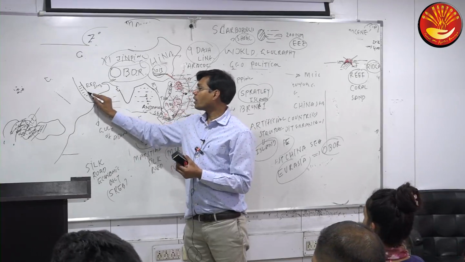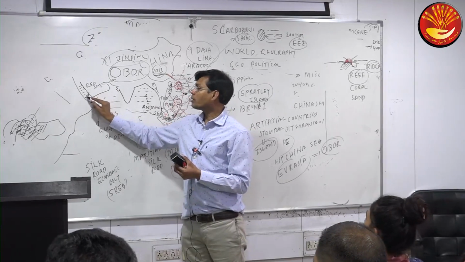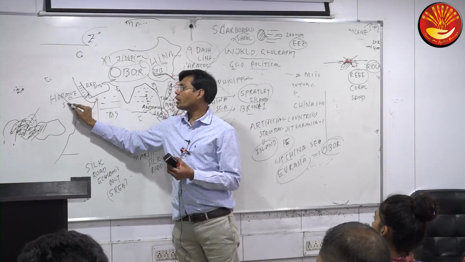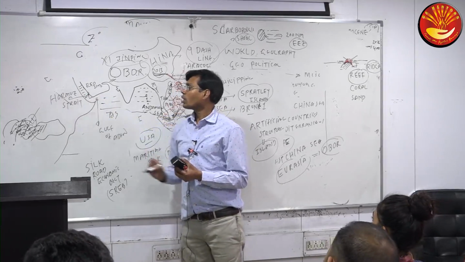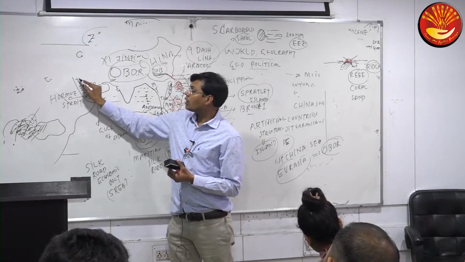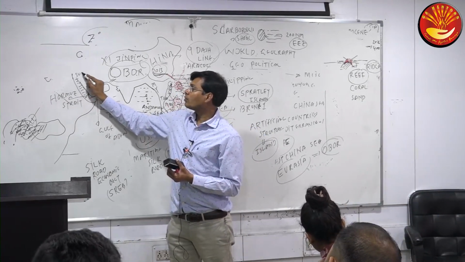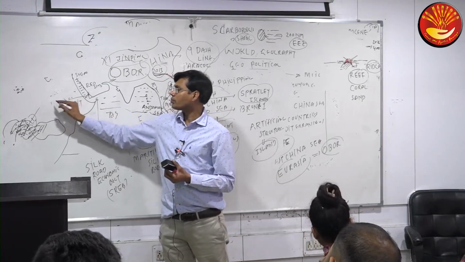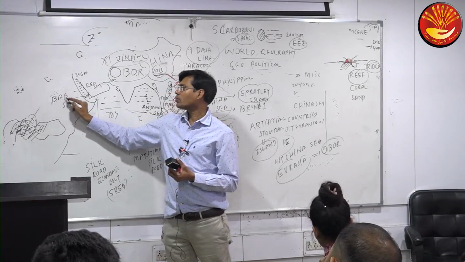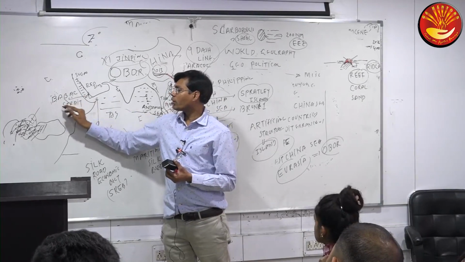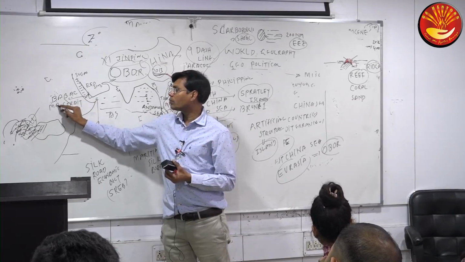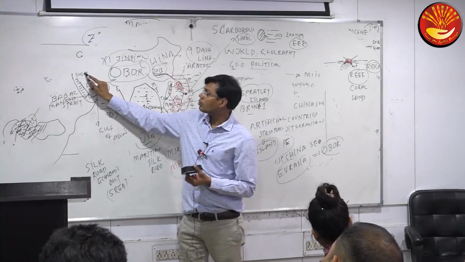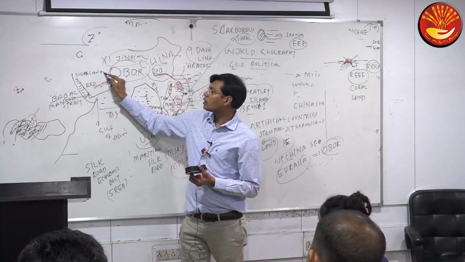And also one strait is there, the Hormuz Strait. Sorry, not Hormuz, the Bab al-Mandab Strait. And then which canal? Suez Canal. Then which sea?